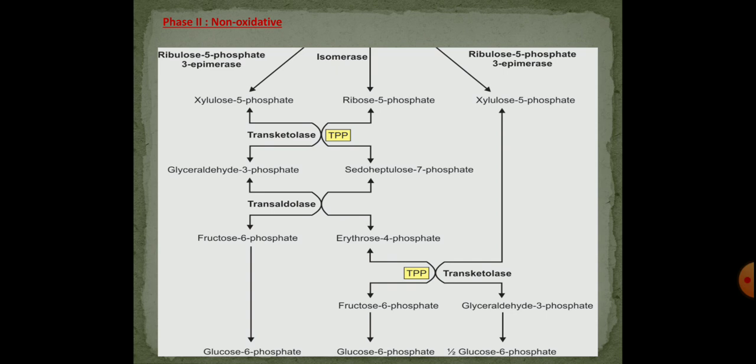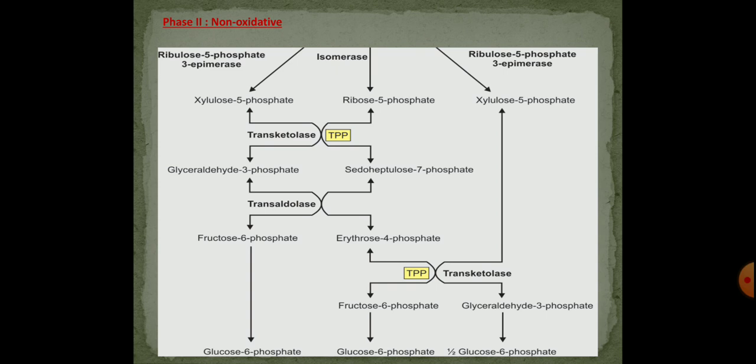So once again, listen to me. The ribulose 5-phosphate which is generated at the end of the oxidative phase is acted upon by two types of enzymes, that is epimerase and ketoisomerase. The epimerase converts ribulose 5-phosphate to xylulose 5-phosphate, and ketoisomerase converts ribulose 5-phosphate into ribose 5-phosphate.